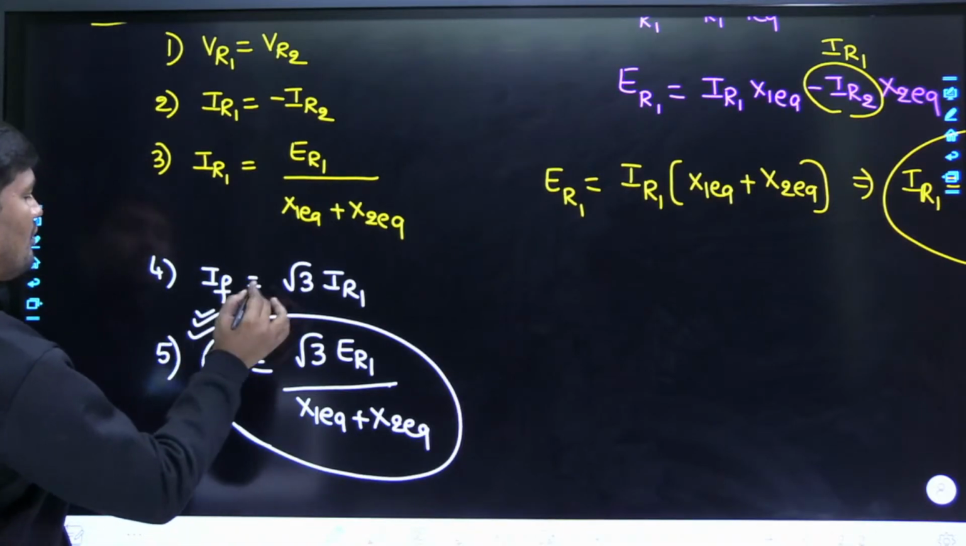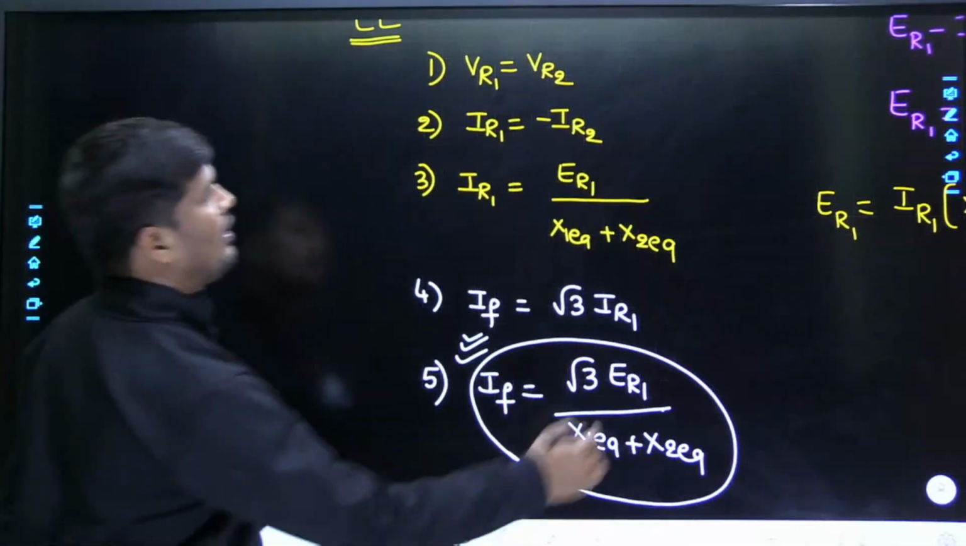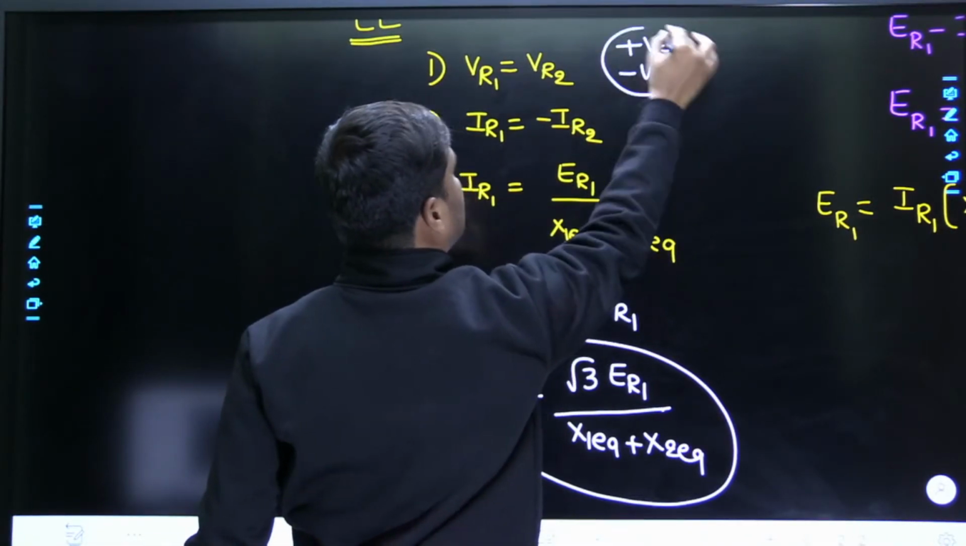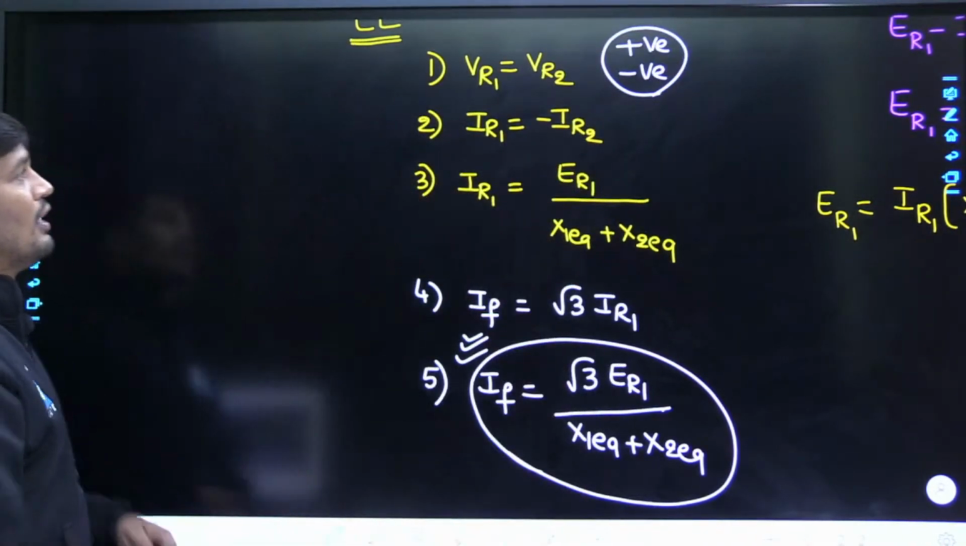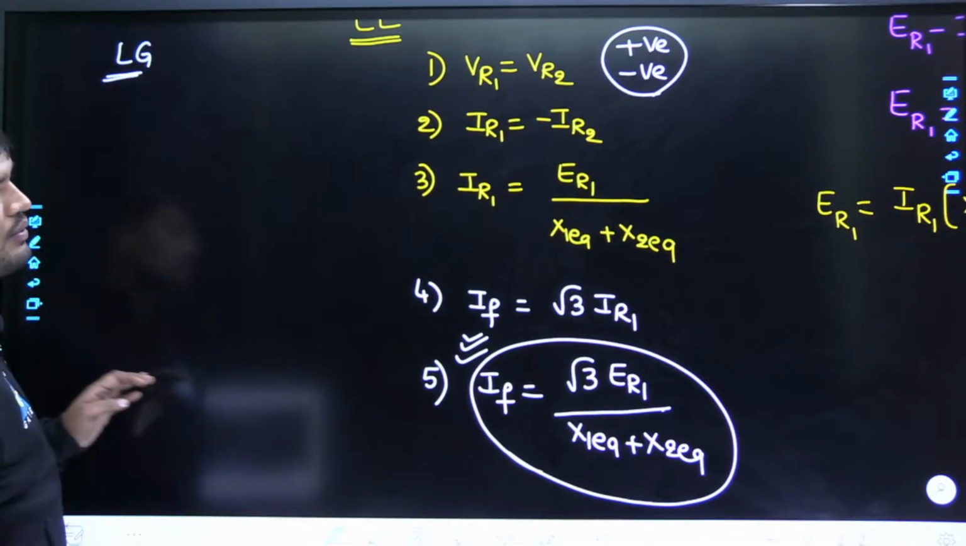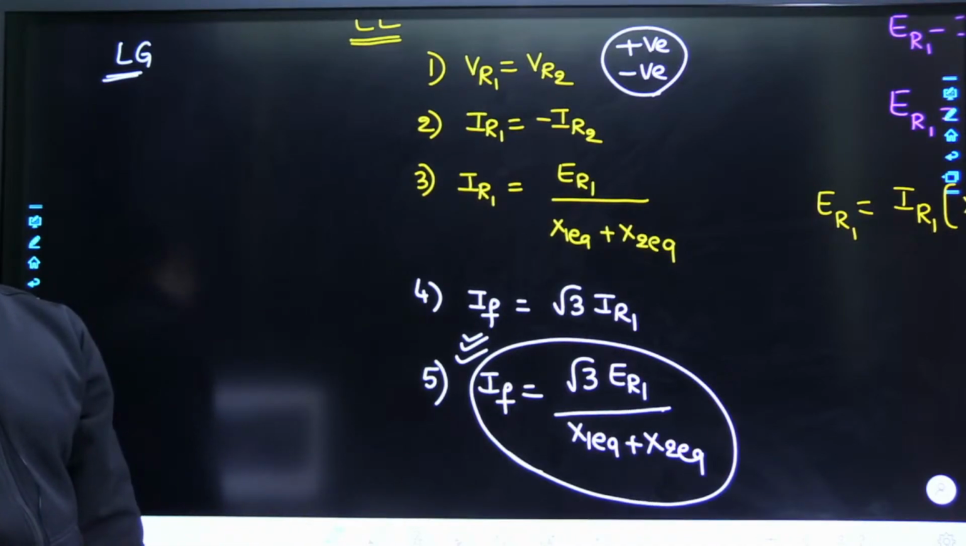Now tell me, everybody understood the line to line fault calculations? In line to line fault, as it is an unbalanced fault, we have positive and negative sequence, there is no zero sequence, okay? Yesterday I explained line to ground fault. I am going to summarize line to ground fault so that you can understand the difference between LG fault and LL fault, okay?